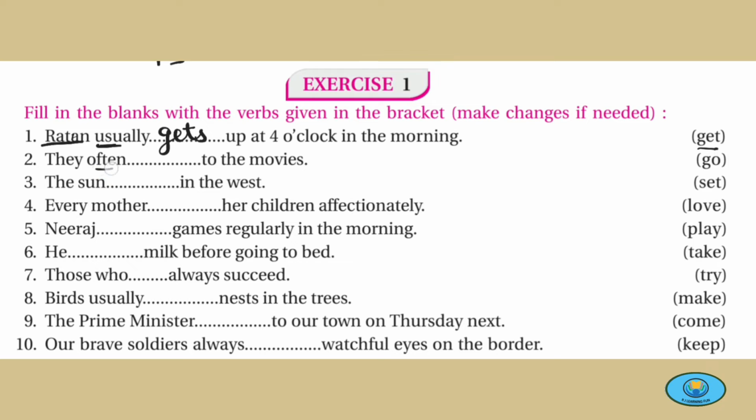They often, aksar. They, plural subject, and with often we use simple present tense, and with they we will only use the first form of verb that is already given. So no s or es added. They often go to the movies. Number 3, the sun dash in the west. Universal truth, the sun singular, that's why s is added. The sun sets in the west.